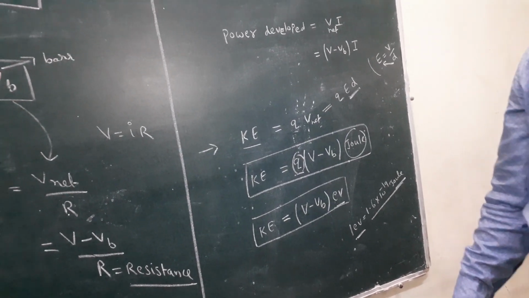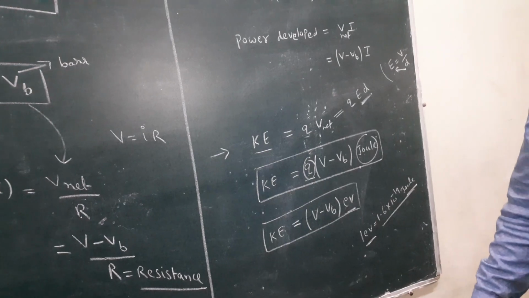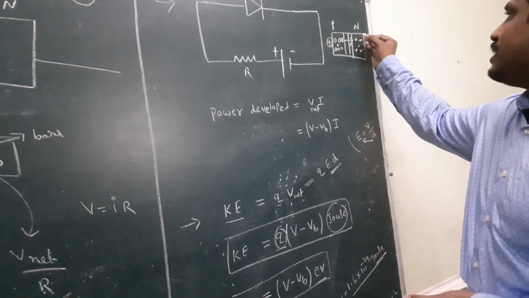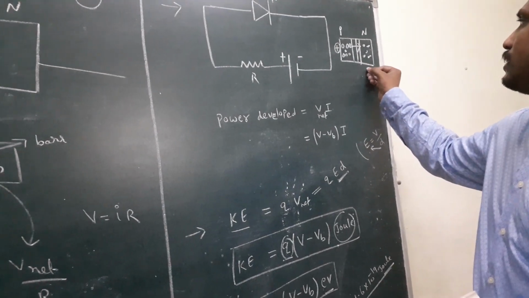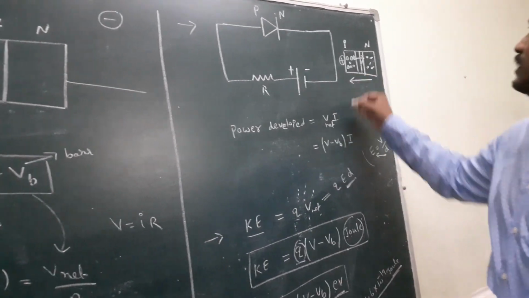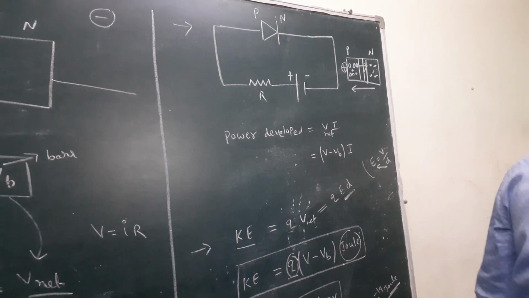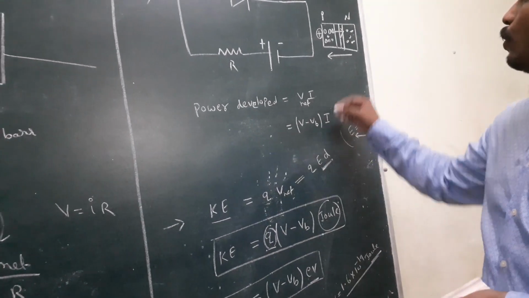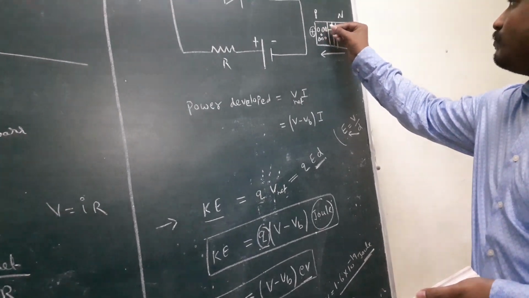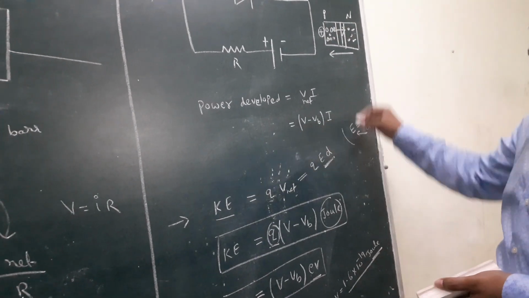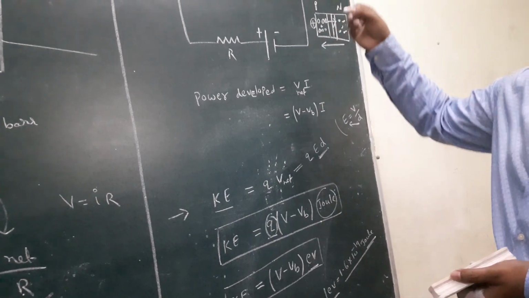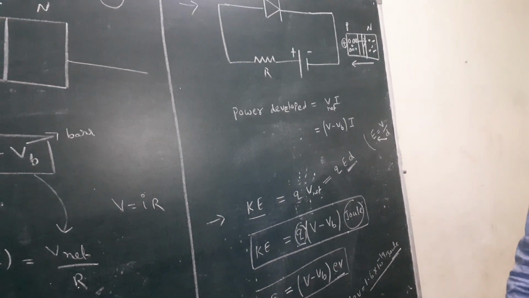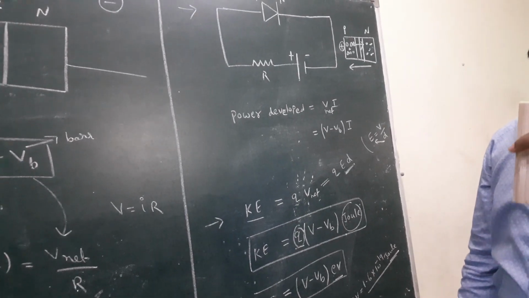In the forward bias, holes move from P side to N side, electrons move from N side to P side. Once again I repeat, in the forward bias, holes move from P side to N side, electrons move from N side to P side. This is the forward bias.